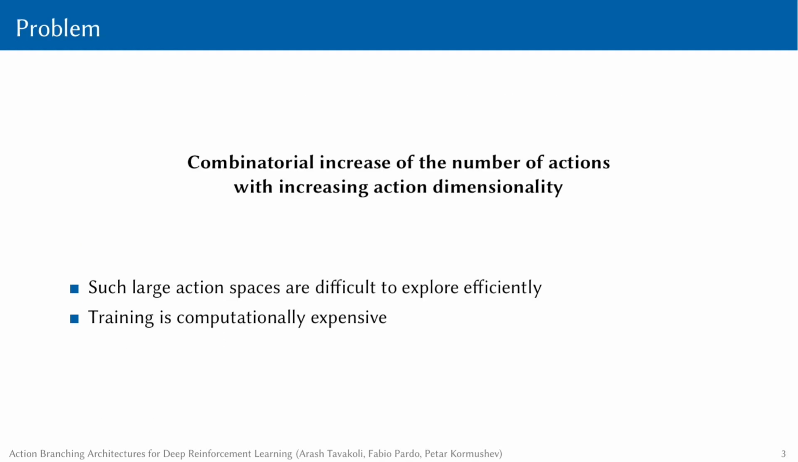The problem here is that the number of possible actions increases exponentially with increasing action dimensionality. As a result, the main issue that arises is that such large action spaces are difficult to explore efficiently. Furthermore, the training of large networks that explicitly represent a combinatorial set of actions easily becomes computationally expensive.